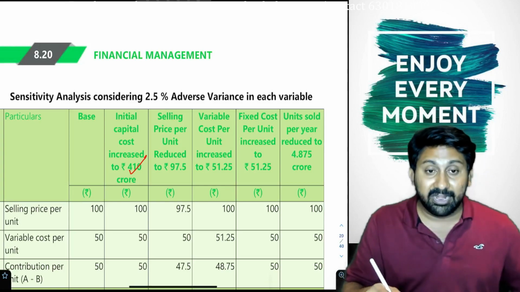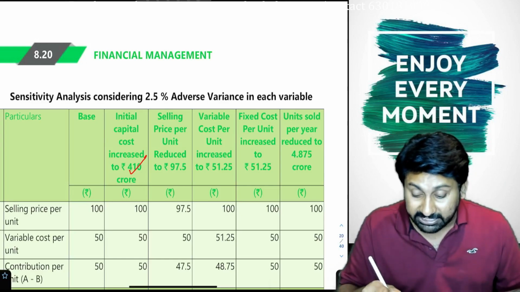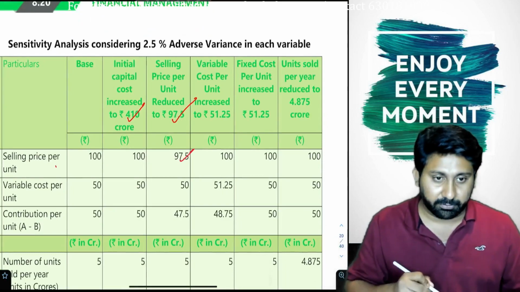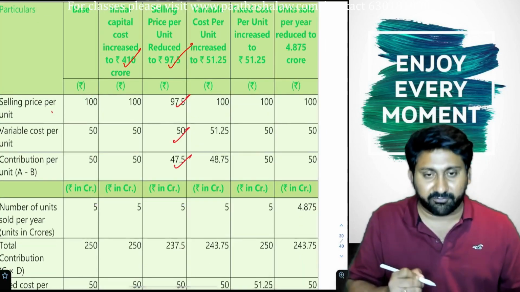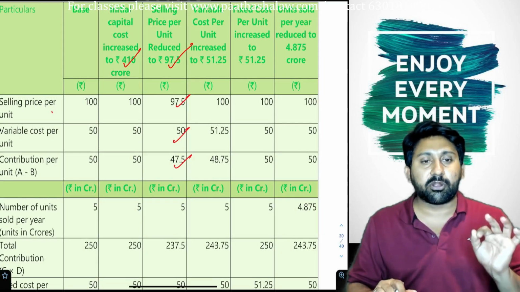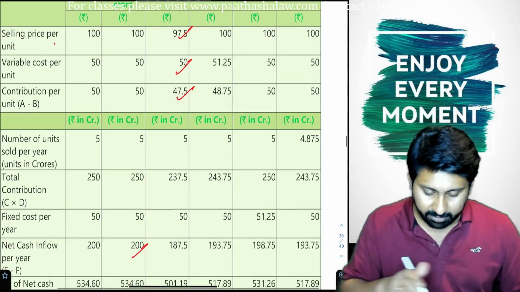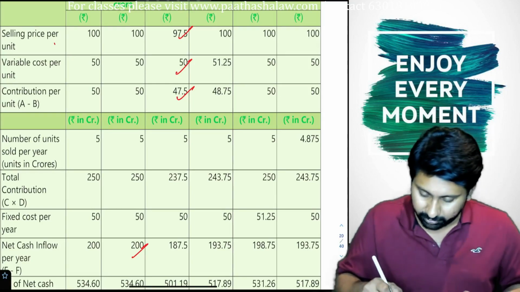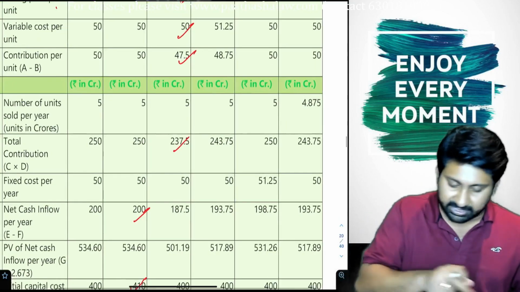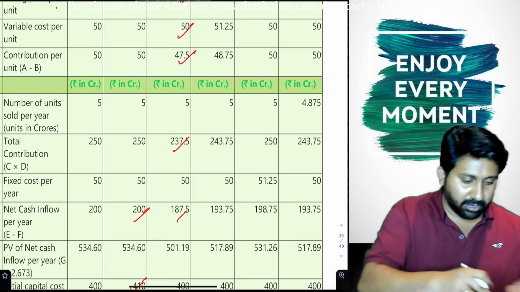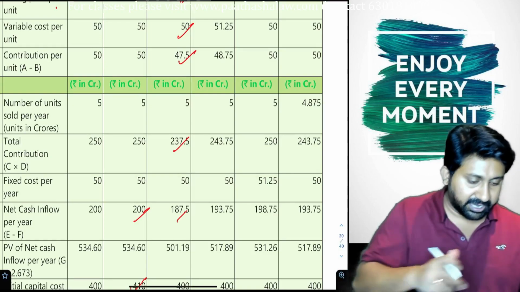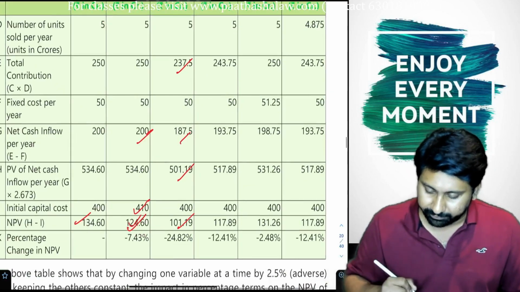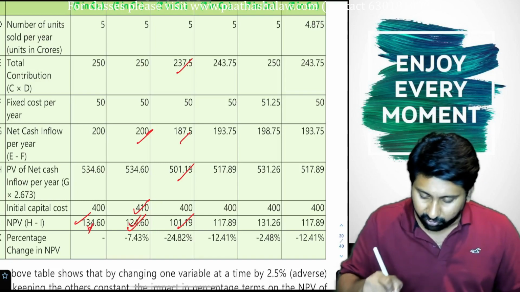Okay. Next, investment is 400 only. Selling price per unit falls to 97.5. How will it impact? Let us see. Sale price per unit 97.5, variable cost 50, contribution 47.5. That is called contribution per unit. Number of units 5 crore, total contribution 47.5 into 5 is 237.5. Fixed cost minus that, same 50, gives 187.5. 187.5 into 2.763 is 501.19. 400 is the capital cost, so you got 101.19.